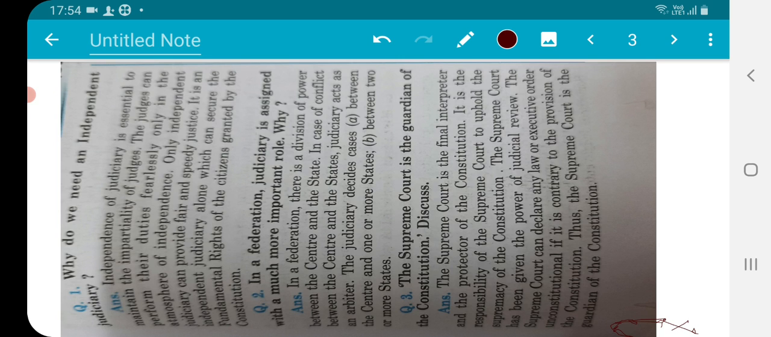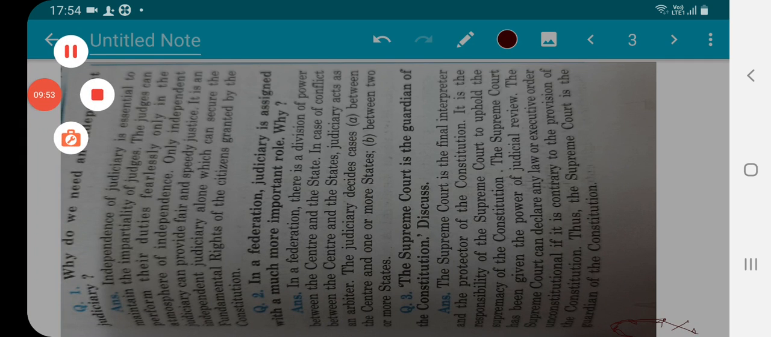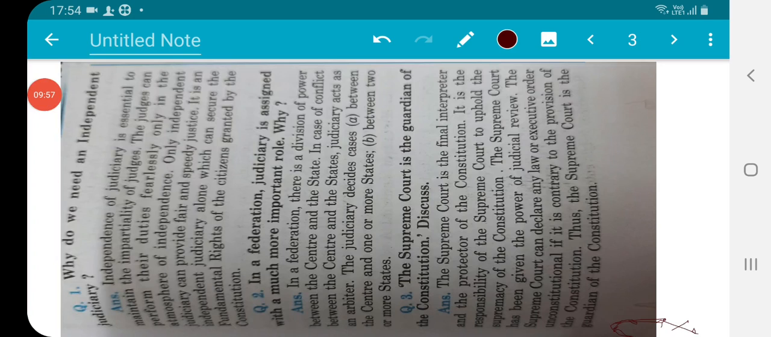Guardian, Supreme Court is the guardian of the Constitution. Federation, judiciary is assigned with a more important role, and what is the independent judiciary. All these things are very important. So hopefully, dear students, you have understood this, and try to read it yourself also.